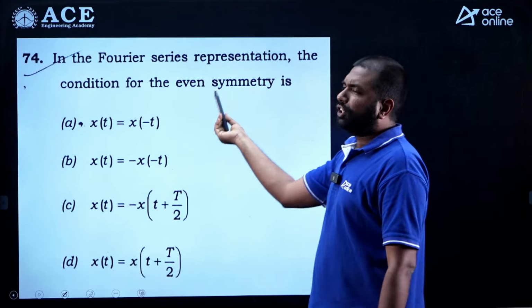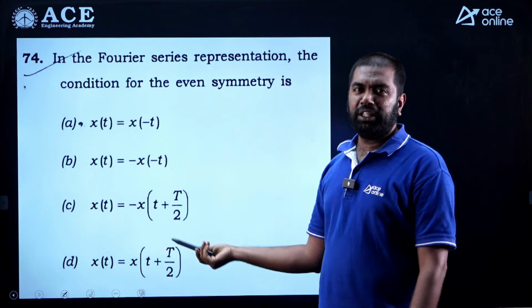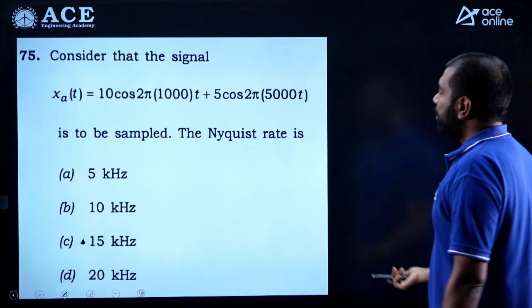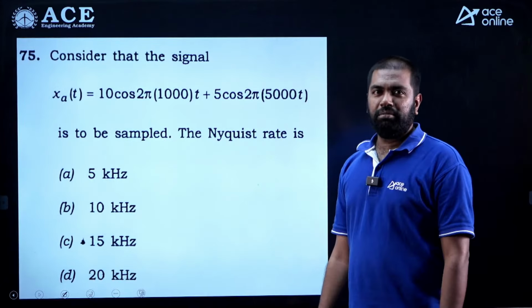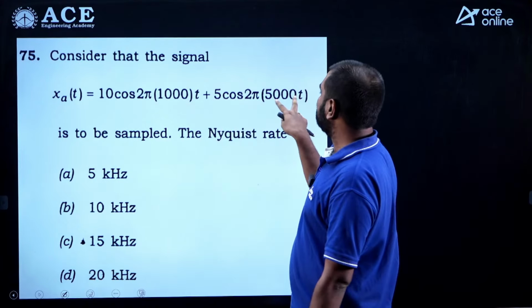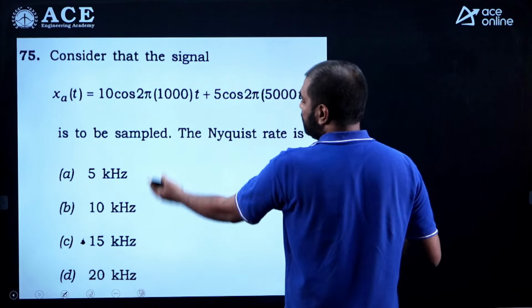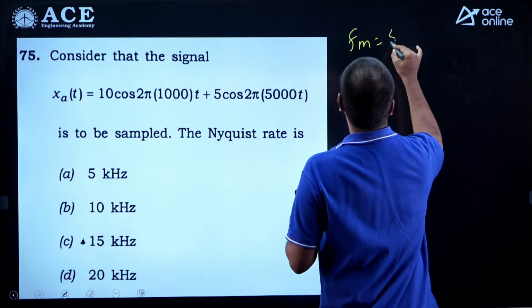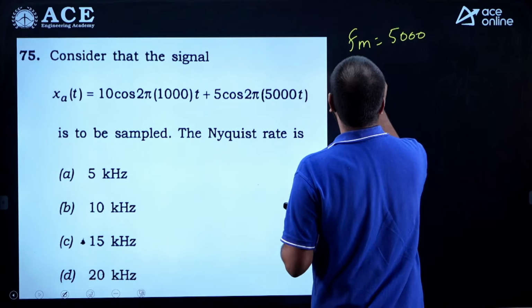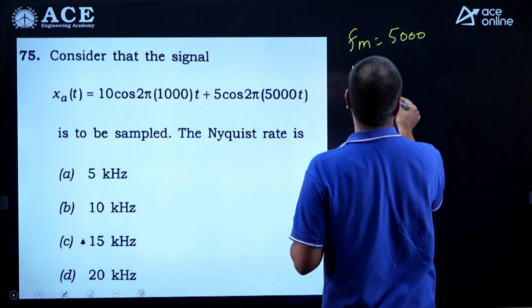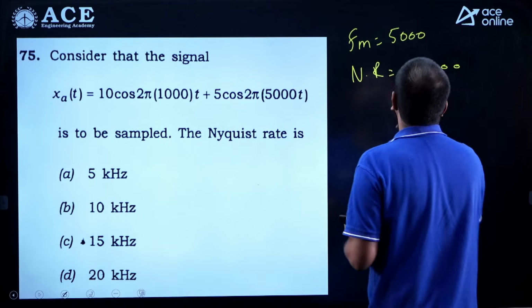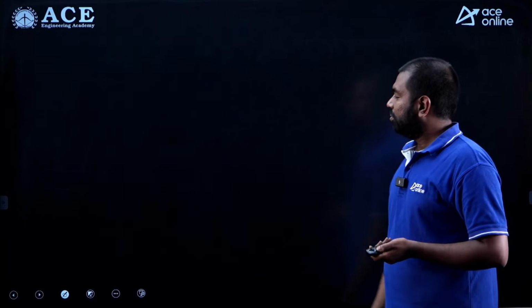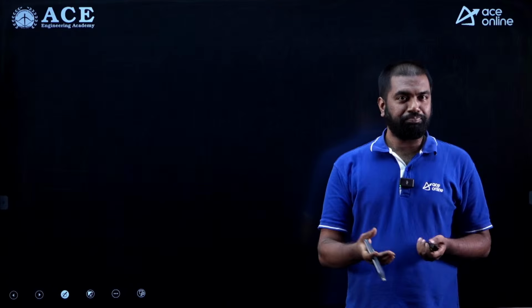Now they are asking what's the condition for even symmetry. It's a very simple problem: x of minus t equal to x of t, that's the condition for an even signal or even symmetry. This is a basic question on Nyquist rate, find the maximum frequency. Obviously the maximum frequency will be from this, and the units are in hertz. So this is 2 pi into fm, so I can take fm as 5000. And then what is the Nyquist rate? The Nyquist rate is twice this, which is 10,000. 10,000 can be viewed as 10 kilohertz. So this is the answer for this question. So that's it from this. So next.